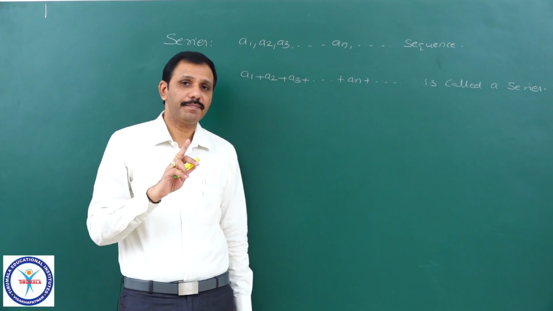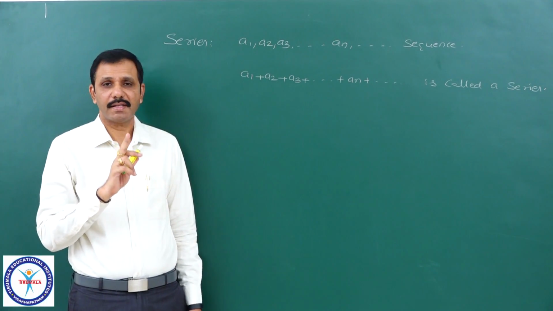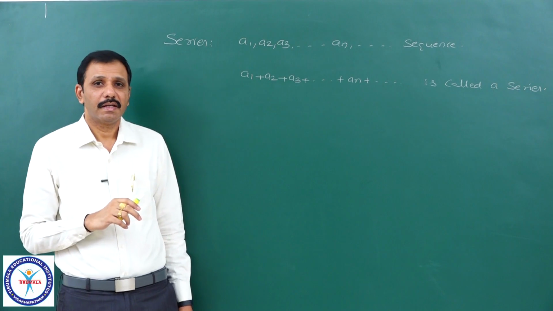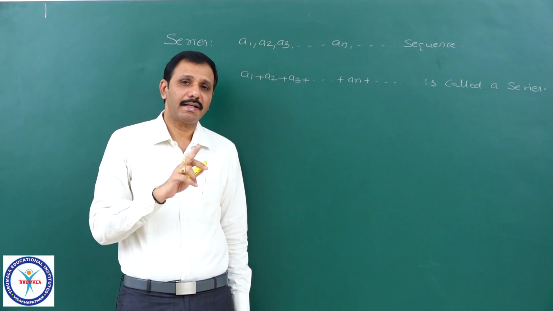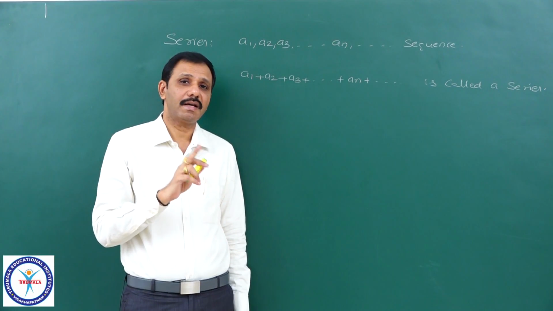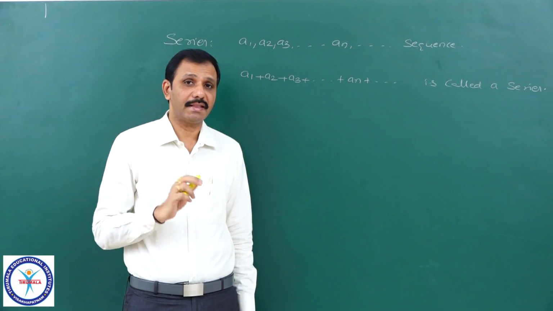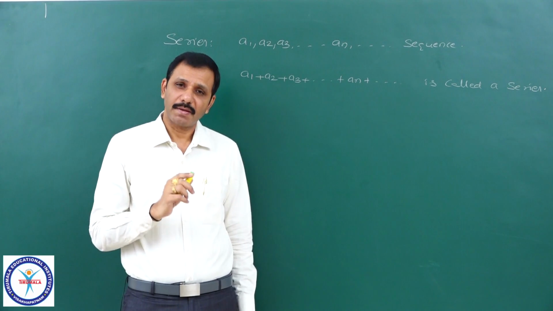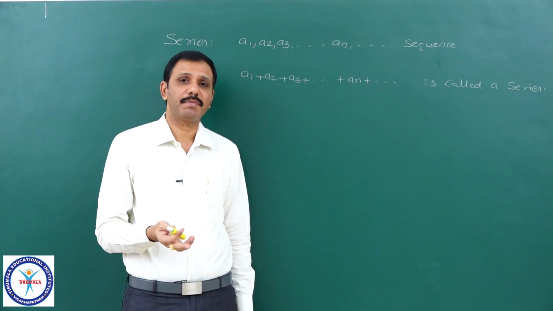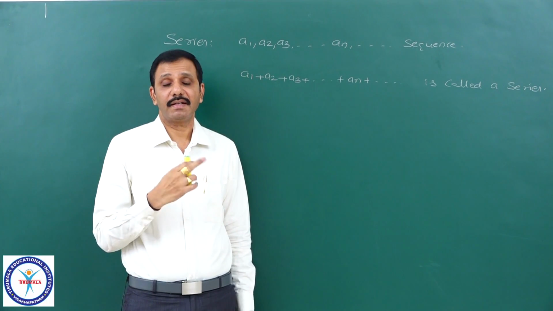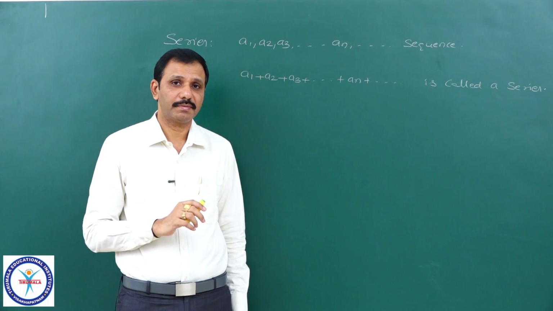But you see, it is not necessary that the terms of a sequence are always described by an explicit formula for its nth term. Sometimes it may not be possible to express that nth term as a formula.